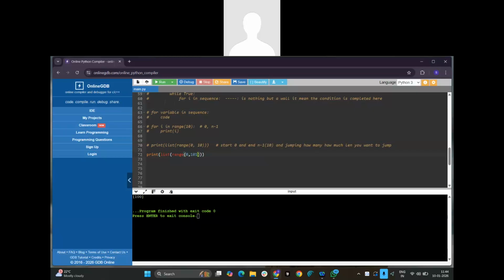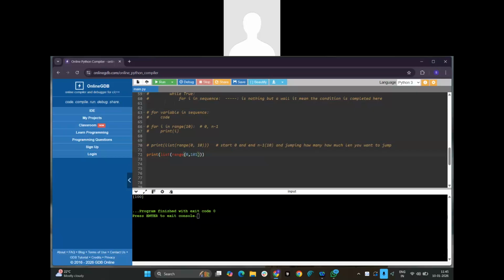You can think like there is a line, a straight line from 0 to 100, and you are standing at 0.